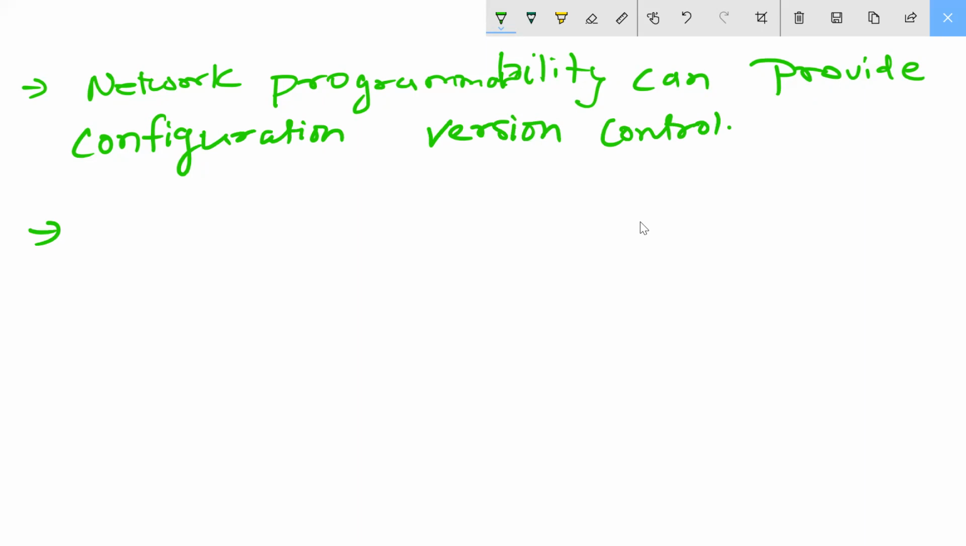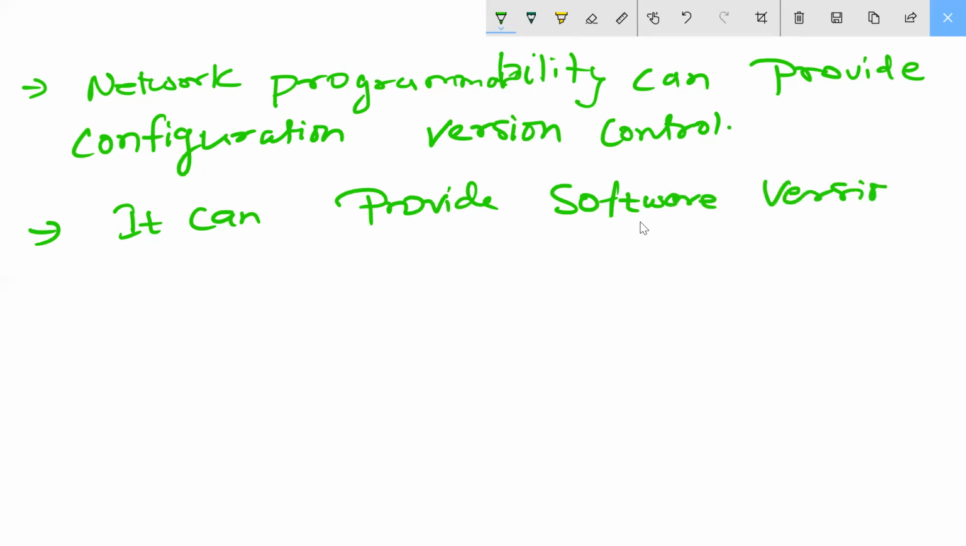Next point is here. It can provide software version control also. So these are the benefits coming inside your network automation. All of you getting clear? Any doubt up to here?